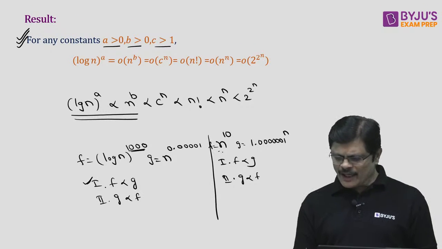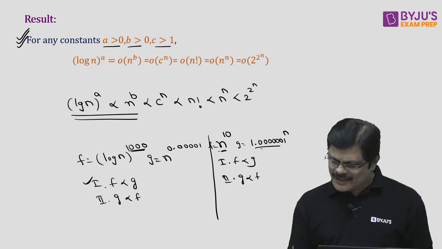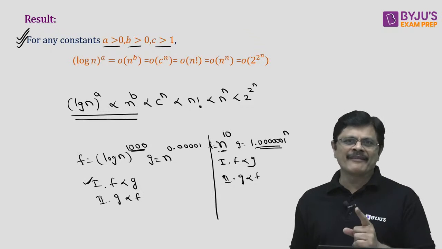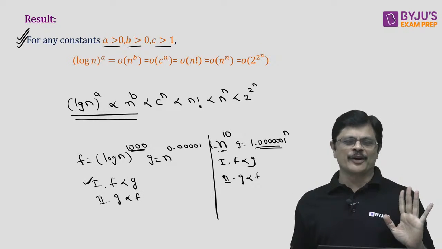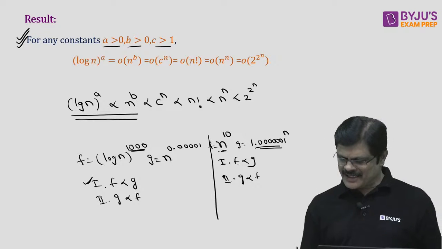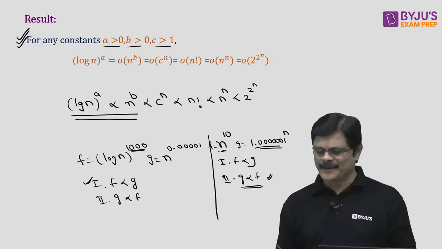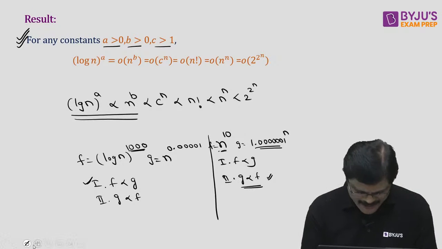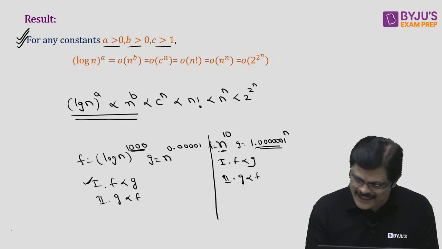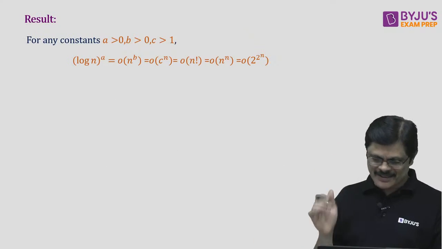Still, n power 10 looks larger for many people, but asymptotically, the exponential is larger. That is, an exponential always dominates any polynomial. Exponential dominates any polynomial, my dear friends. So, f is smaller than g. Sorry, f is smaller than g. That is, the polynomial is smaller than g, my dear friend. One only is correct. Please remember this.